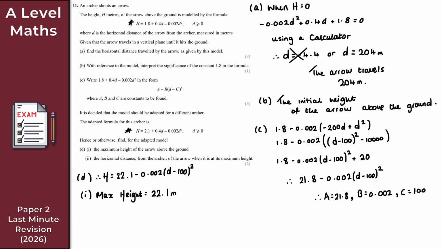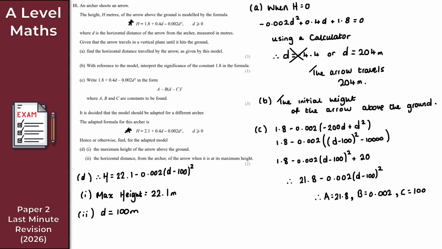So the horizontal distance from the archer of the arrow when it's at its maximum height is when d is equal to 100 meters. And there we go, so that is quadratic modeling.